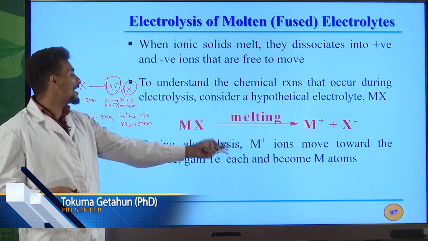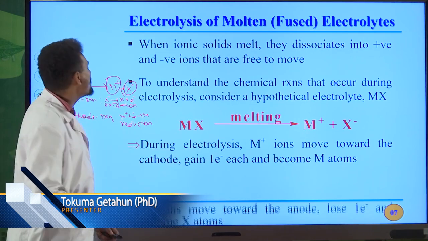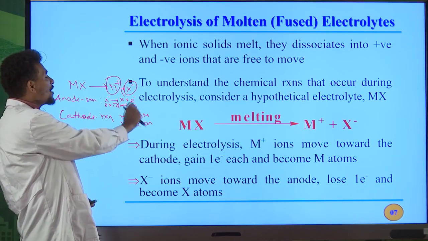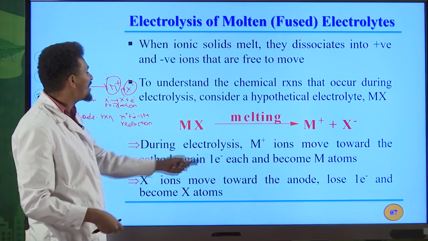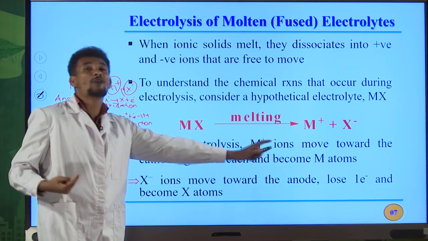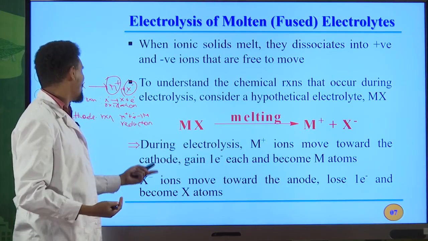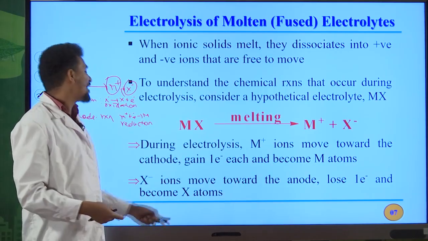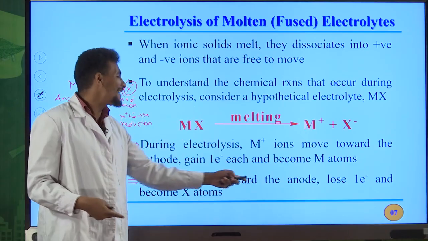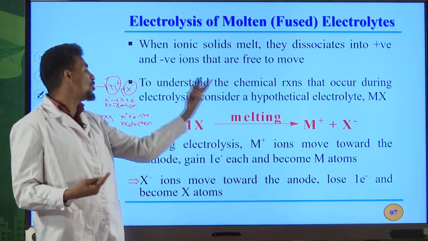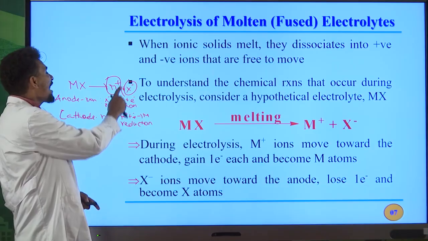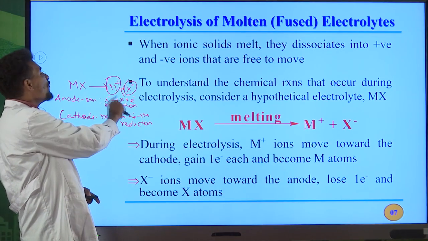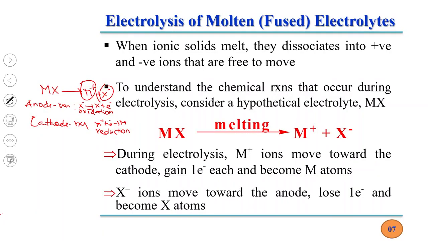Then it gains one electron each and becomes an M atom. I told you about this one. M plus, after gaining one electron, M will form. X minus ions move towards the anode. Why? Anode is the positive electrode, but this is an anion. Anion is a negatively charged ion. Therefore, it migrates toward the anode. And by losing one electron, it becomes an X atom. I told you about this one. X minus can be converted to X by losing an electron.